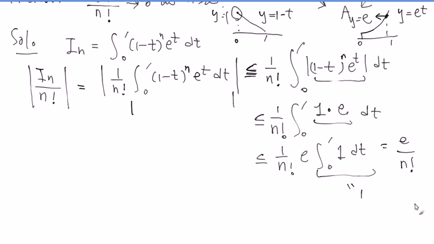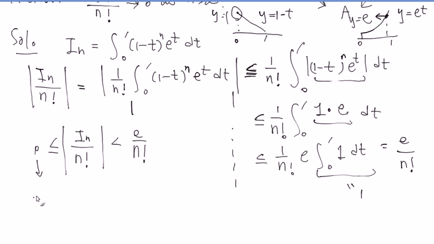Huge number, right? So this absolute value, we have it here, divided by n factorial, is less than or equal to, really less than, e divided by n factorial, right? And because it's an absolute value, it will never go below 0. So we accomplish the squeeze setup. This one never goes anywhere. If this guy is squeezed down to 0, then what's going to happen to this difficult quantity to compute? It's going to go to 0 as well. It's trapped in between. So why is this one going to 0? N factorial going to infinity, obviously, right?